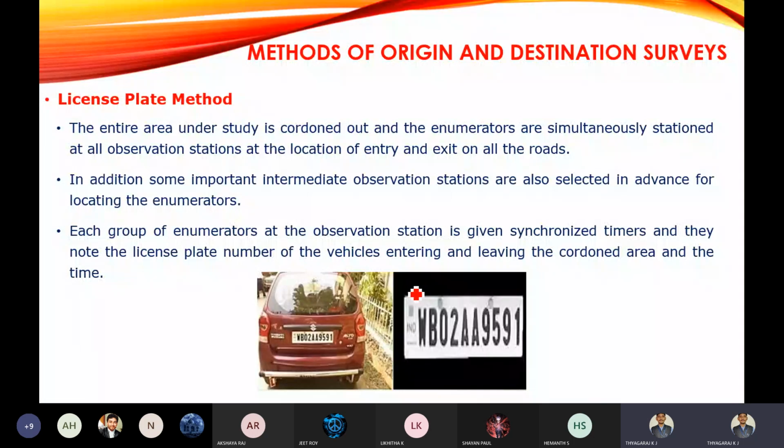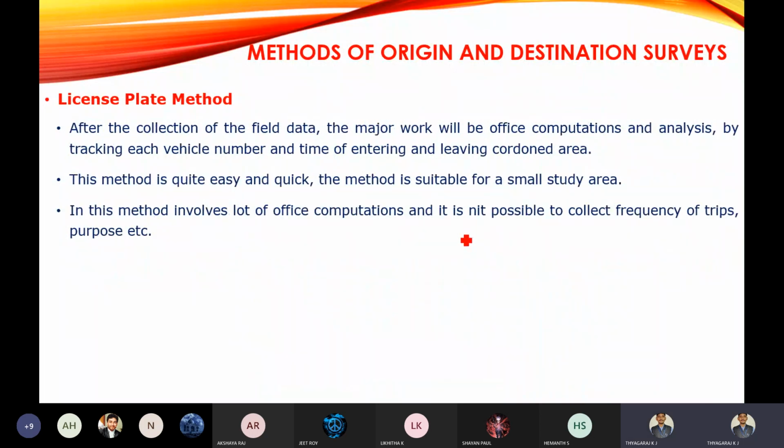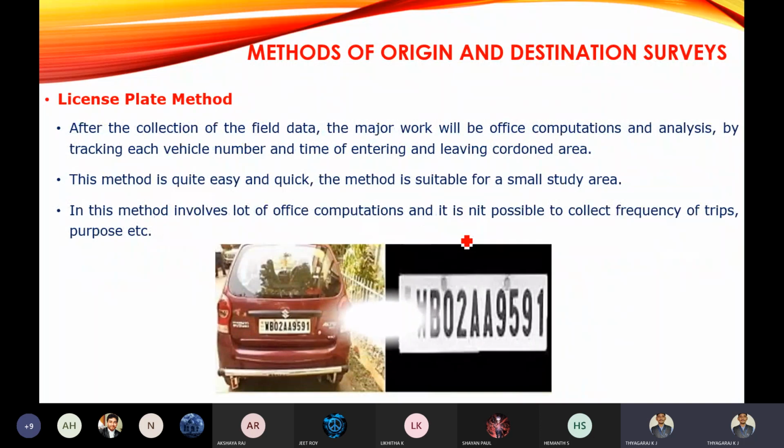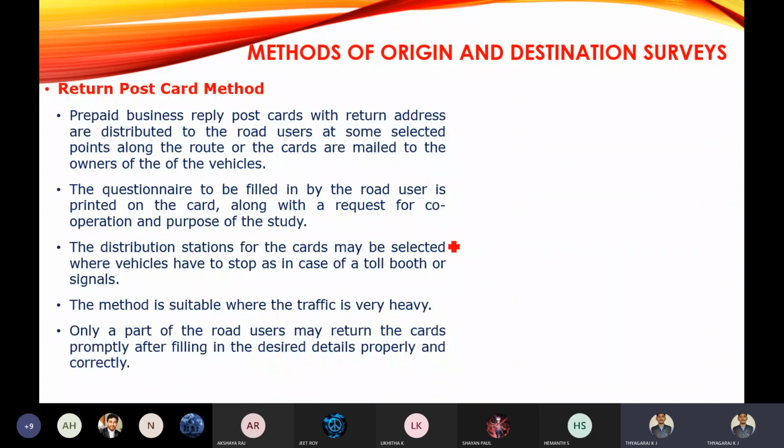After that, from the office computations, you are going to determine the time of travel in the zone. This method is very quick in nature and easy, and it is suitable for a small study area. We can't go for a larger area, like metropolitan cities such as Bangalore. So we can go for a smaller area.